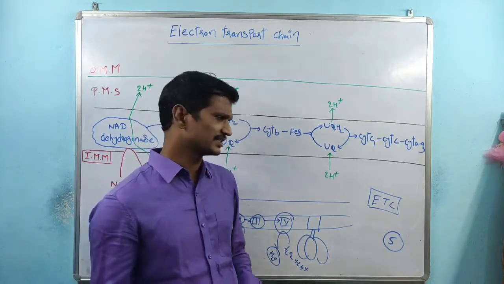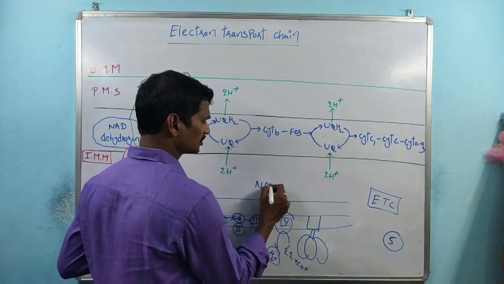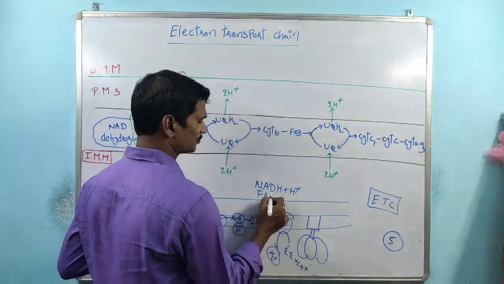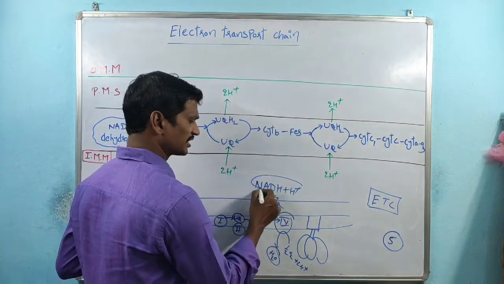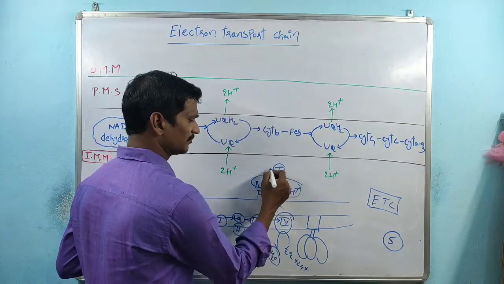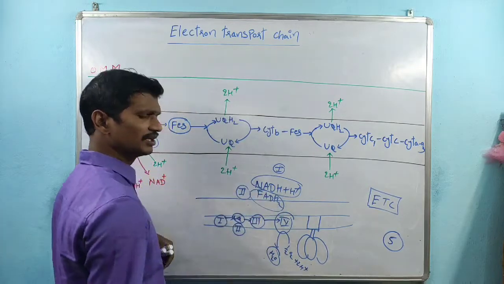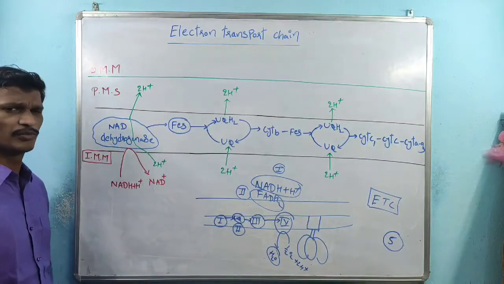Within the TCA cycle, high energy compounds are produced: NADH plus H plus and FADH2. NADH plus H plus interacts with complex 1, and FADH2 interacts with complex 2.